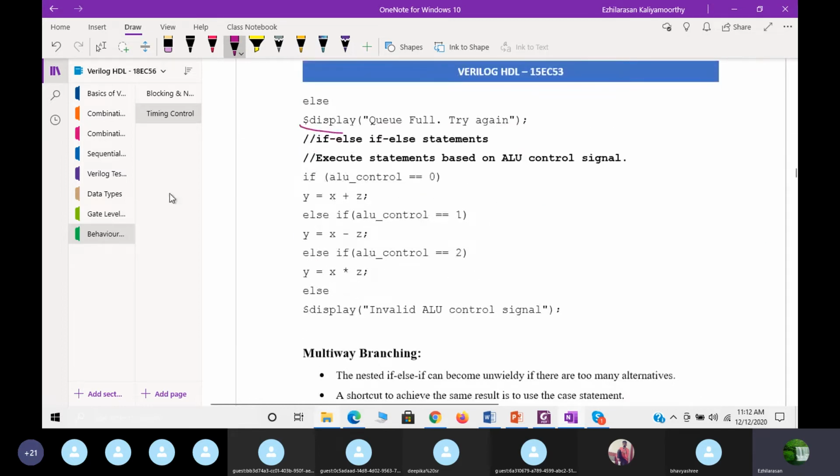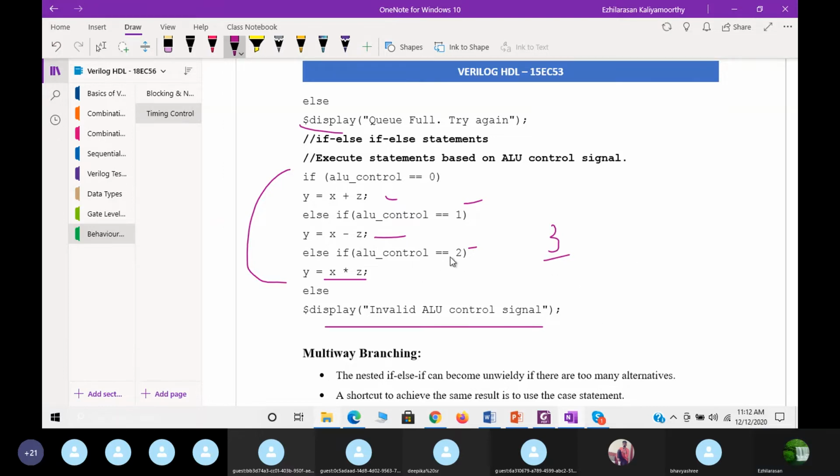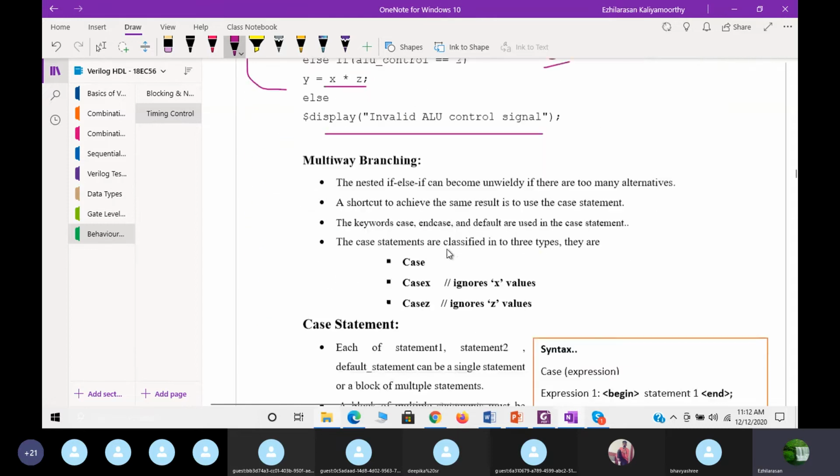This is the if else statement. Here we are using: if ALU control is equal to 0, perform addition; else if ALU control is equal to 1, perform subtraction; else if ALU control is equal to 2, perform multiplication; else, that means ALU control is equal to 3, it will automatically say invalid ALU control signal because of the false statement. This is nothing but a conditional statement.